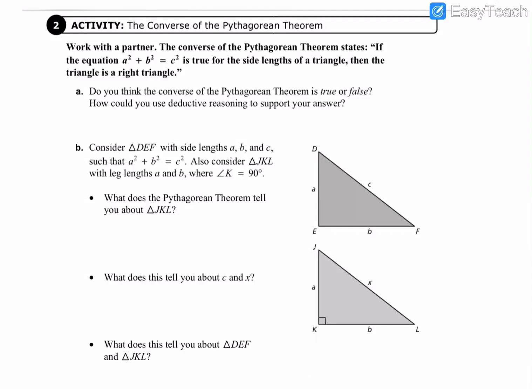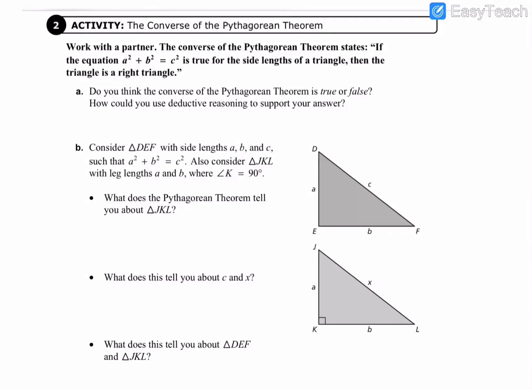Okay, so here's where we start to connect this to the Pythagorean theorem. The converse of the Pythagorean theorem states, if the equation a squared plus b squared equals c squared is true for the side lengths of the triangle, then the triangle is a right triangle.